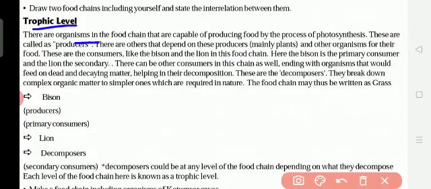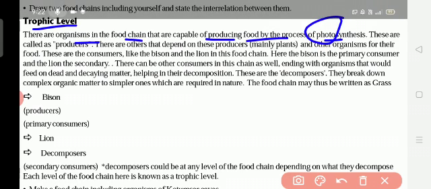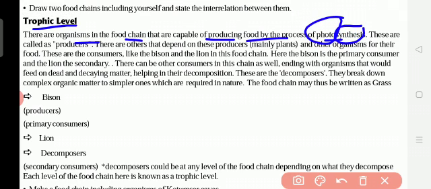There are organisms in the food chain that are capable of producing food by the process of photosynthesis. Photo means light. Write the meaning. Photo means light. Synthesis means preparation. Preparing the food in the presence of the light. Okay. So these are called producers.